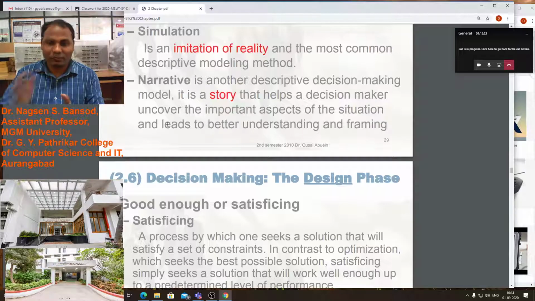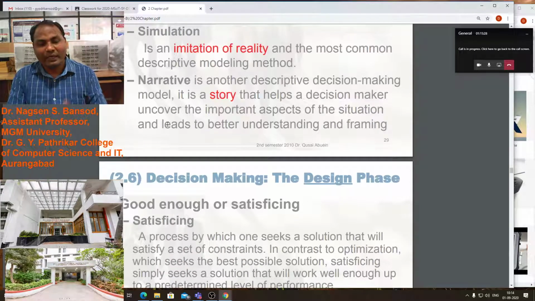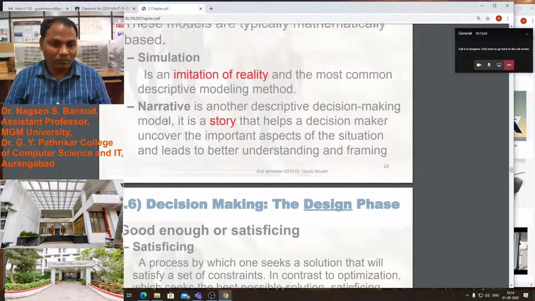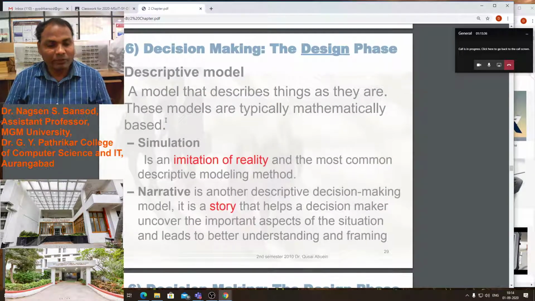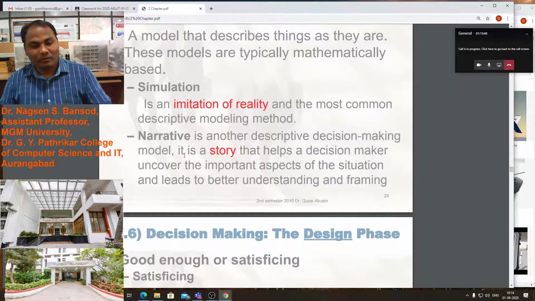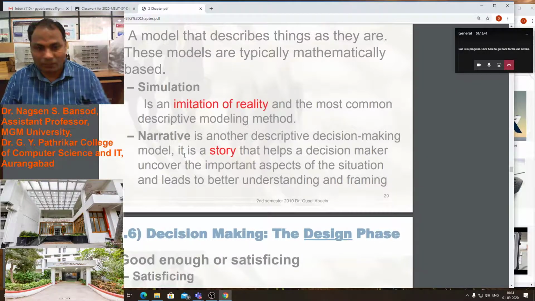Suppose we forget to add a particular component into our model; we can find that if we narrate, if we write the story about that situation, about that model. This is the descriptive type of model. It is based on mathematical solutions, as well as on narratives.